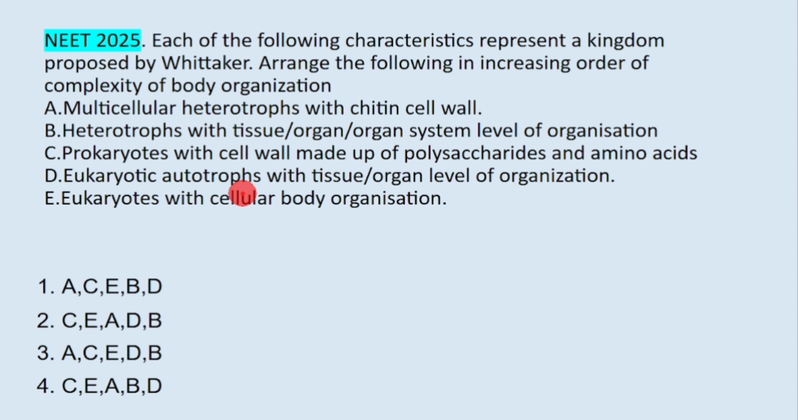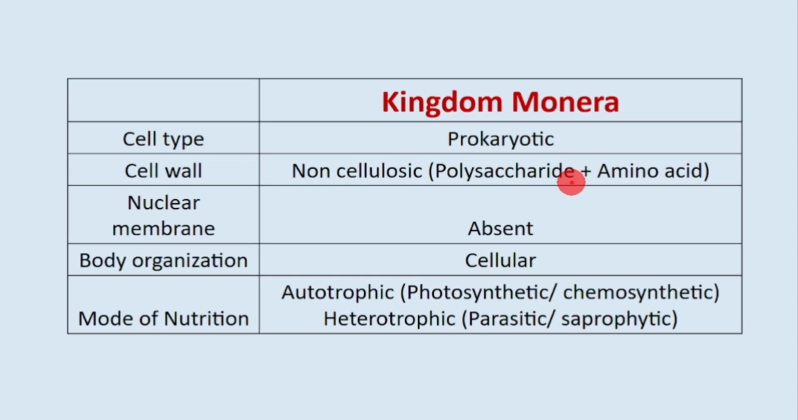So see, based on this, we have a question in NEET 2025. You will have to identify which statement describes Monera. So look for prokaryote. Here it is. Prokaryote with cell wall made up of polysaccharide and amino acid.